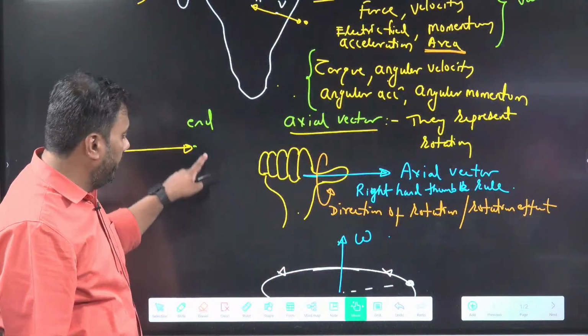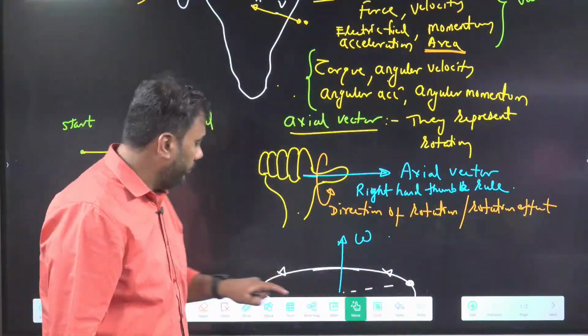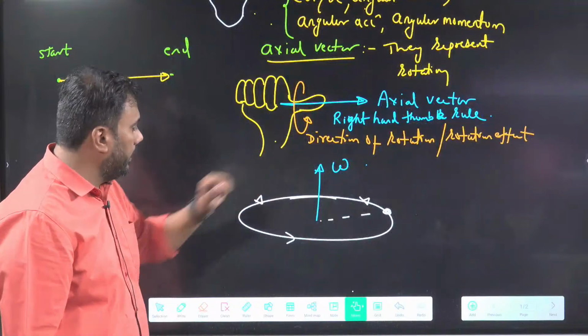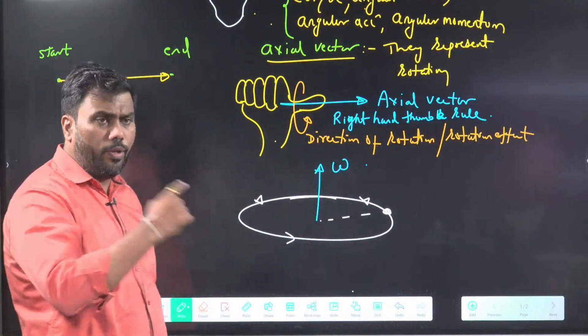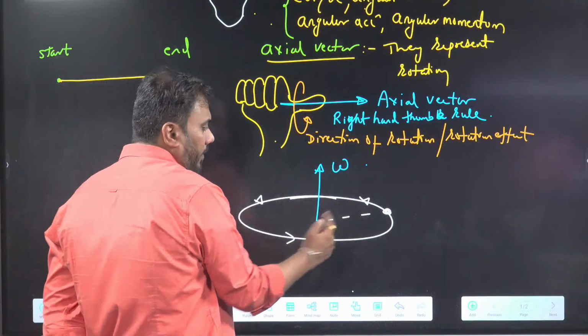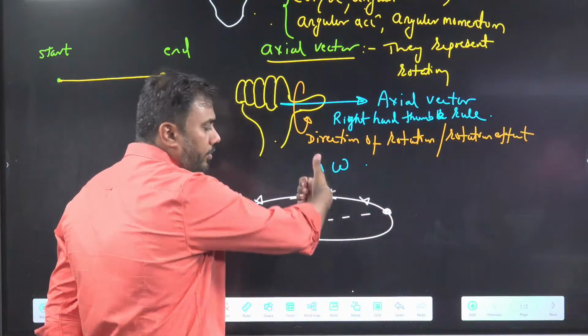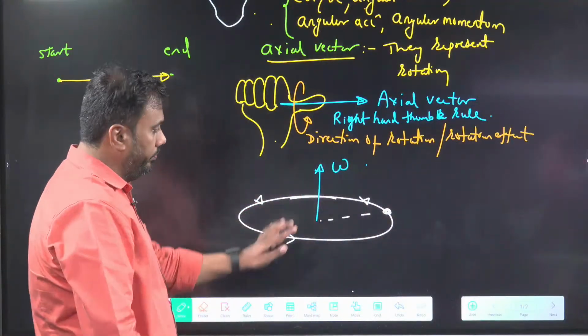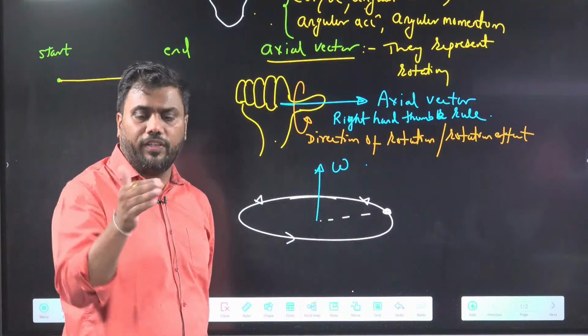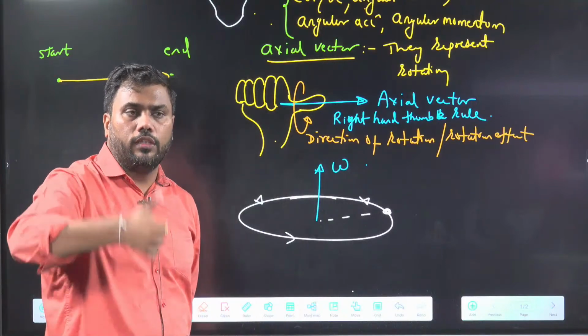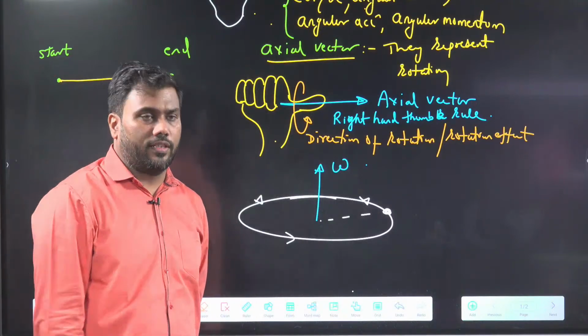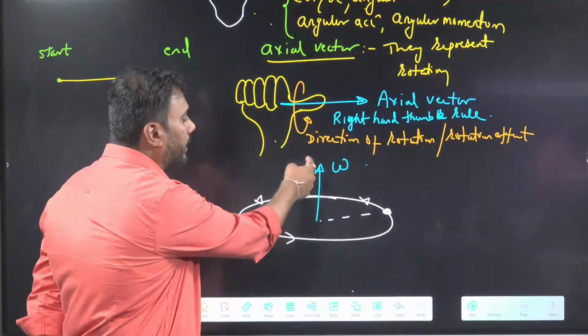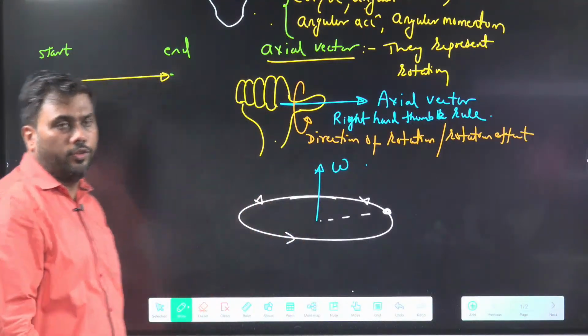So if this is the angular velocity of object, object will rotate like this. If object is rotating in this circle, the angular velocity is above. Is this point clear? Rotate the fingers of right hand in the direction of rotation, the thumb gives you direction of axial vector. There is no meaning of starting and end point. Understood?